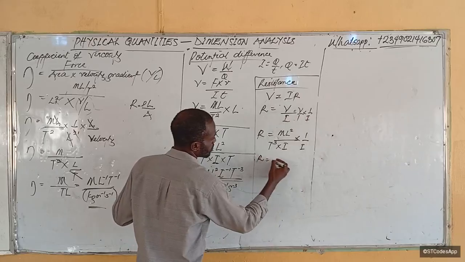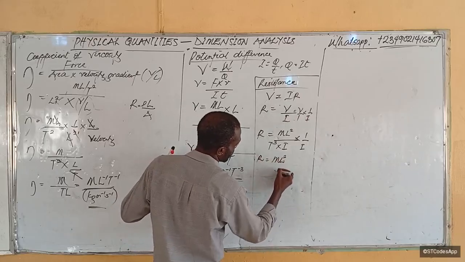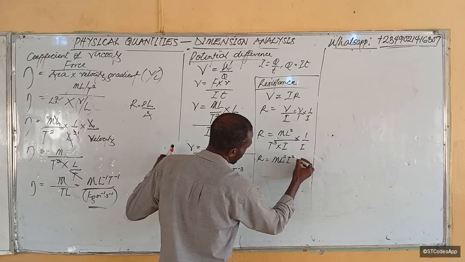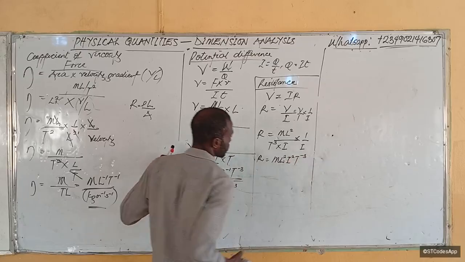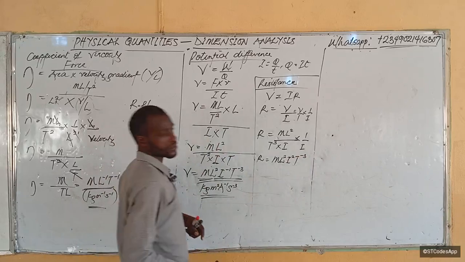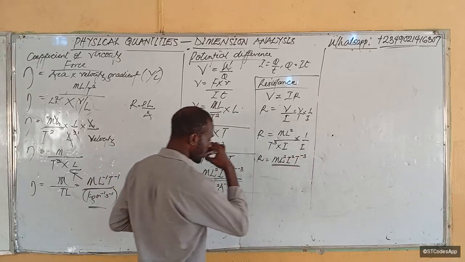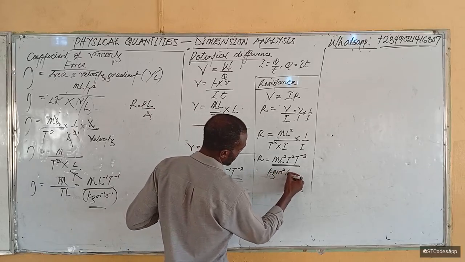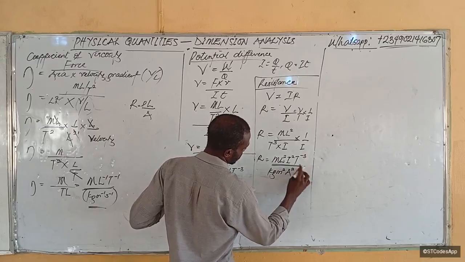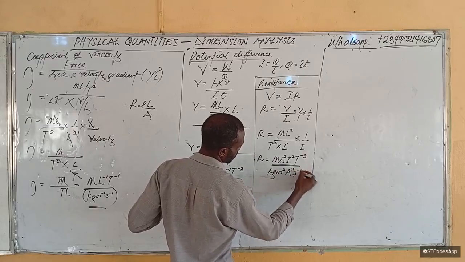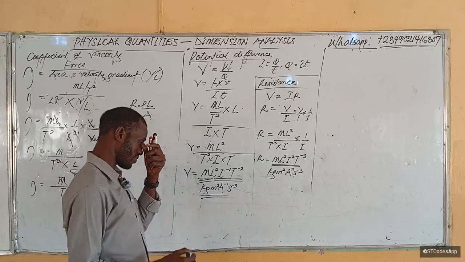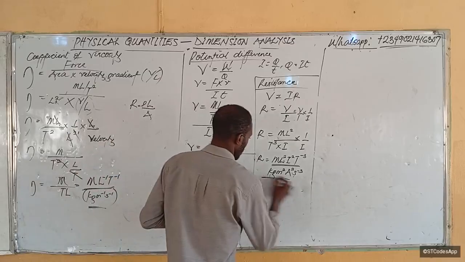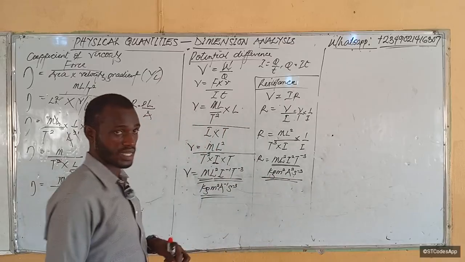It means that my resistance becomes M L squared I to the power minus 2, T raised to the power minus 3. Is this clear? Good. Now what is the base unit? Base unit becomes kg meters squared A to the power minus 2 seconds raised to the power minus 3. Is it clear? Now keep in mind that they are not the same.